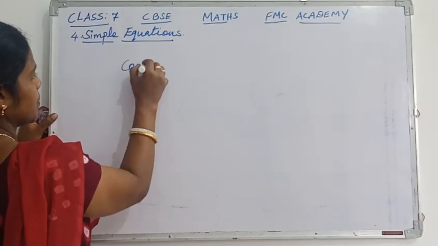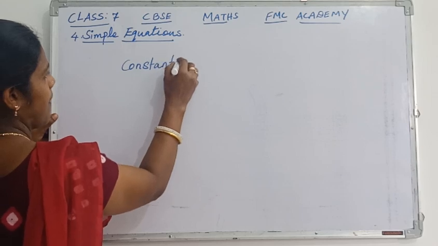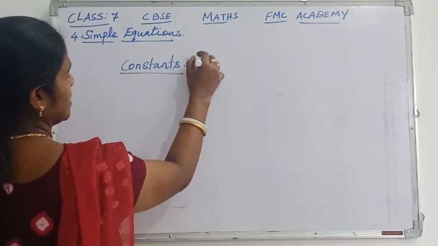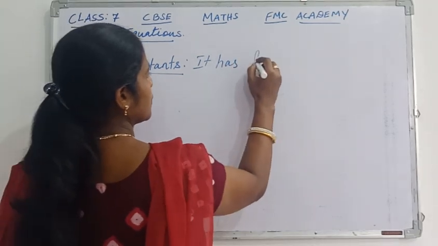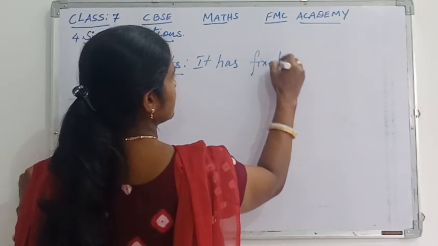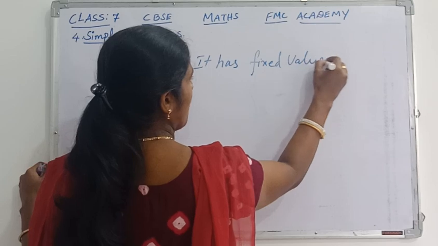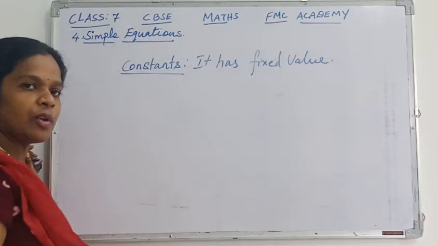Constants. It means very simple one. It has a fixed value. Okay, all the numbers. It has fixed value means what?